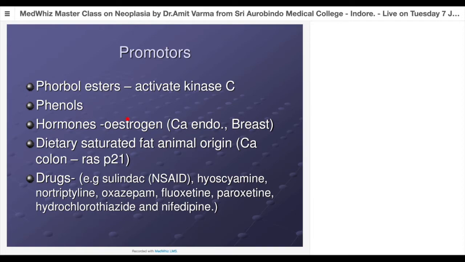Just a few more slides and we'll be finishing today's lecture. So we have promoters. As I said, promoters are chemicals which don't cause mutations. They act after the initiators. So what they do, like phorbol esters, they will activate your protein kinase C. What was kinase C? These are your signal transduction proteins. And phenols. Now we know all our hospitals use phenols for wiping and for all kinds of disinfectants.